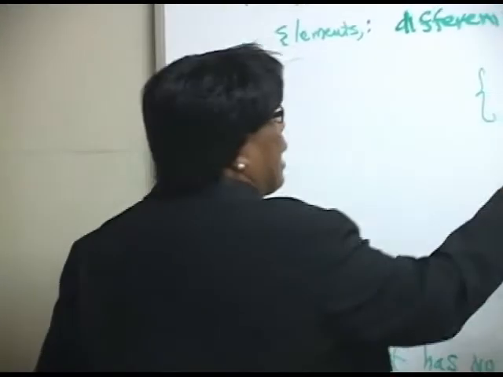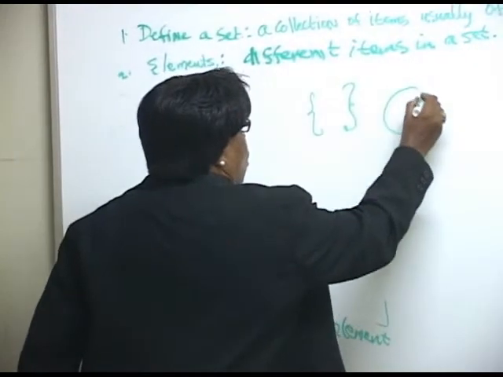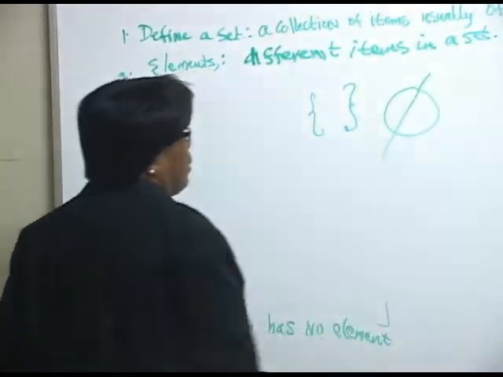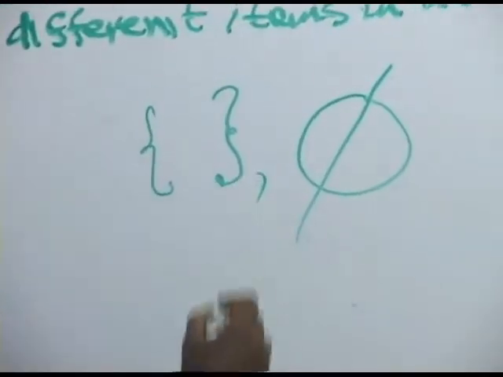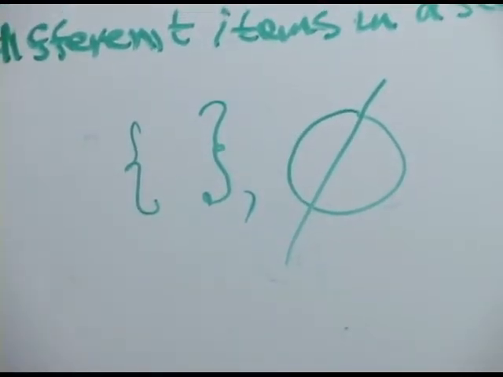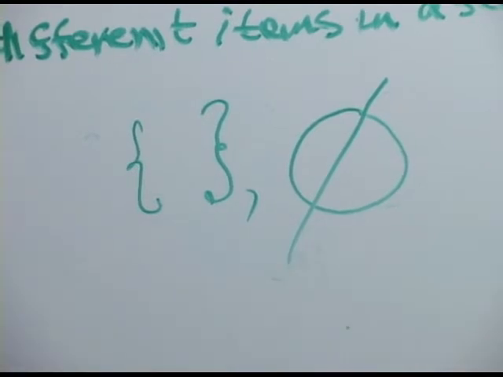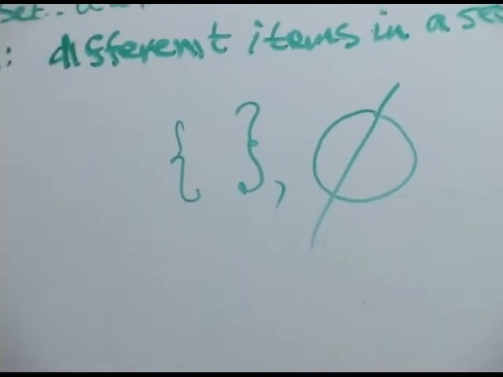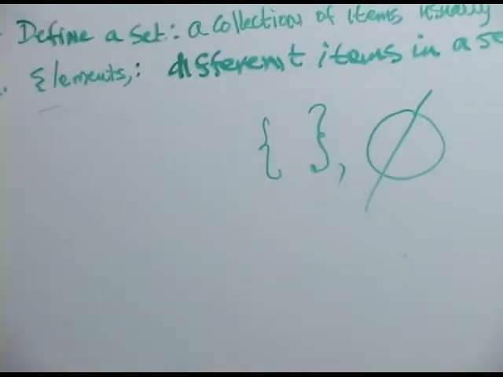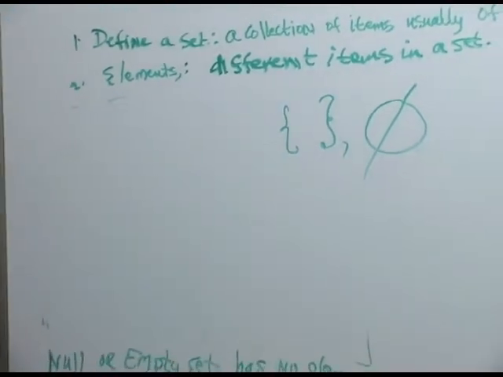Or you can write an O and cross it. So we have two notations, either or. You can use this one or this one, and that represents our null or empty set. It has no members, no elements.